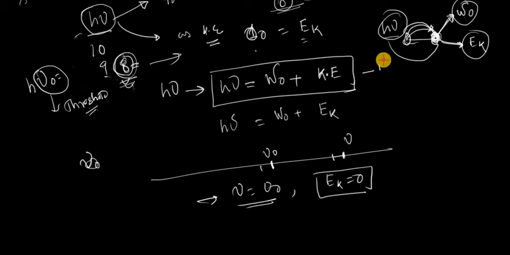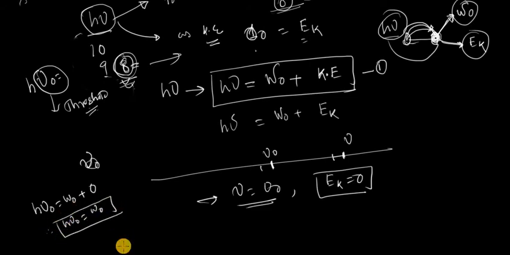Now putting these values into equation 1, h nu is equal to h nu 0, and the kinetic energy becomes equal to 0. So this gives us this expression: W0, the work function of the metal surface. For different metals, your work function is different and your threshold frequency is different.